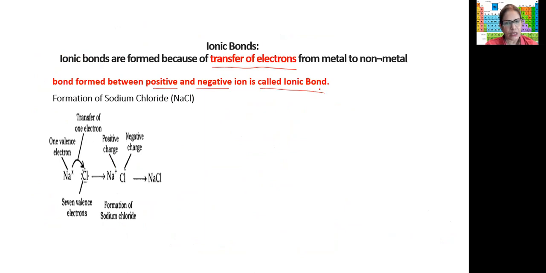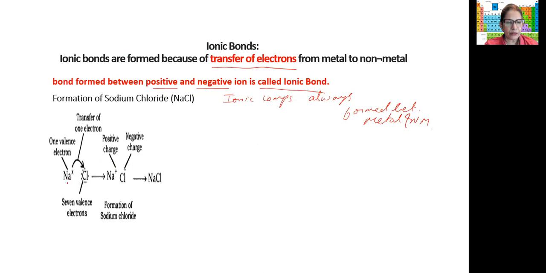Ionic compounds are always formed between a metal and a non-metal.